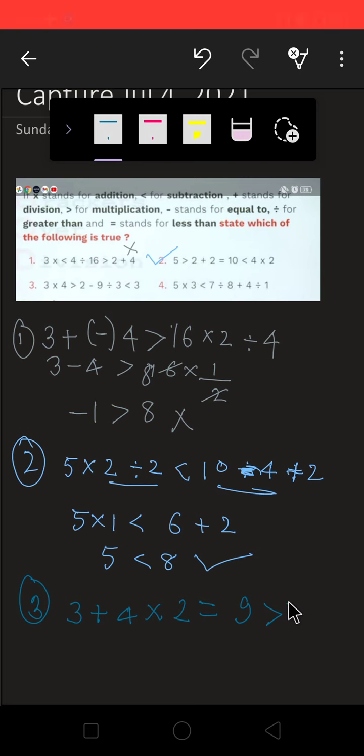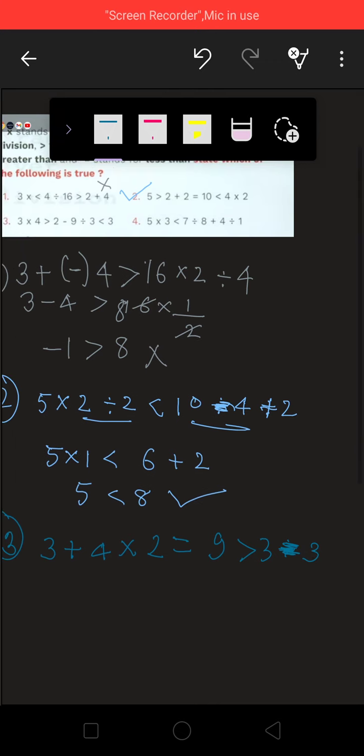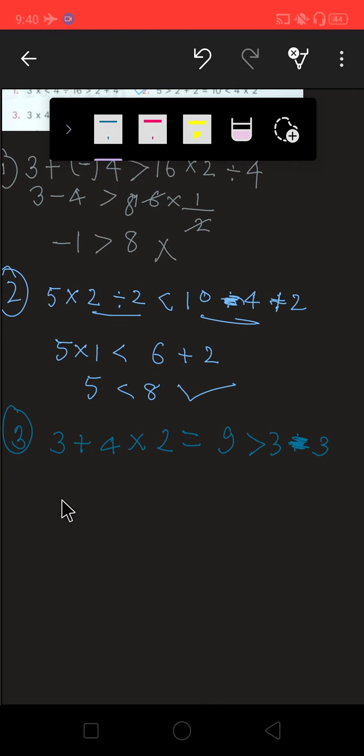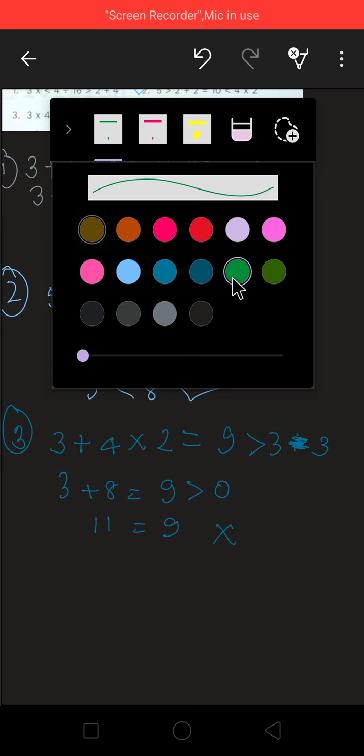Very carefully students you have to write it. 3 and less than stand for subtraction. Sorry, 3. चलो सॉल्व करते हैं फिर ये भी. So 3 plus 8 is equal to 9 is greater than 3. 8 plus 3, 11 is equal to 9, which is again wrong. So your third option is also gone. Let us come to the last. Let us check one more option. Fourth one.